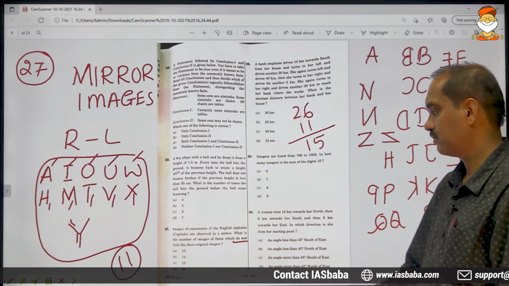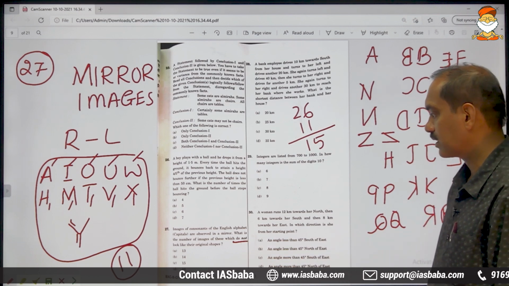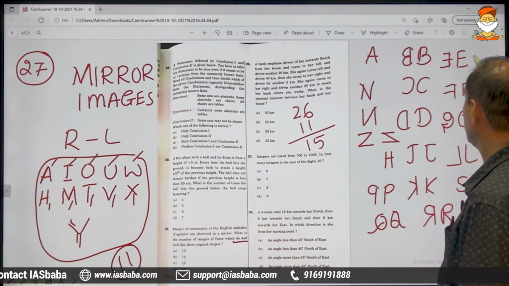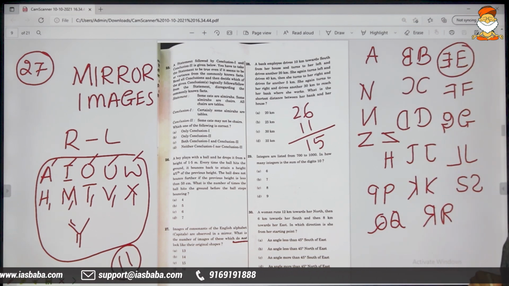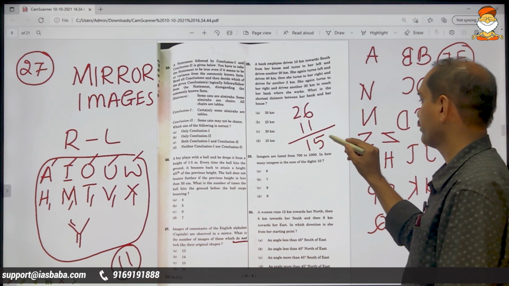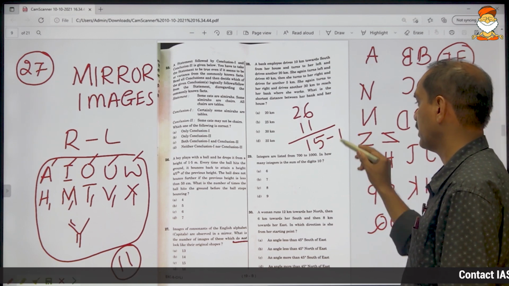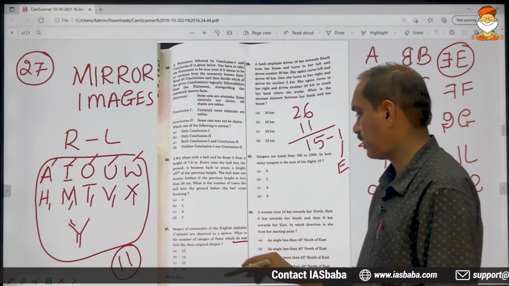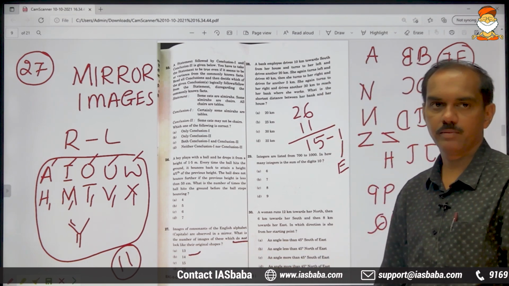And we want those that do not. But we are concerned with only the consonants. But here E is also included in these 15. Minus 1. Why minus 1? That 1 is nothing but E. So the final answer is 14. Second option should be marked.